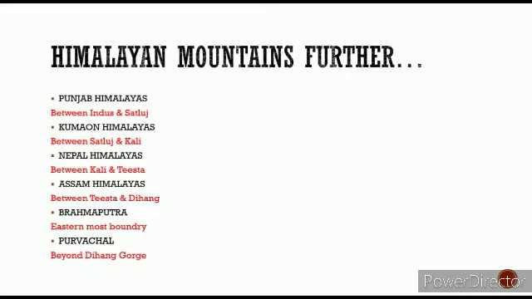But besides that, we also have a few more on the basis of the river valley. For example, the Punjab Himalayas lie between Indus and Satluj. The Kumaon Himalayas lie between Satluj and Kali River. The Nepal Himalayas lie between Kali and Teesta. The Assam Himalayas lie between Teesta and Dihang. Brahmaputra is the easternmost boundary of the Himalayas. Purvachal is beyond the Dihang Gorge.